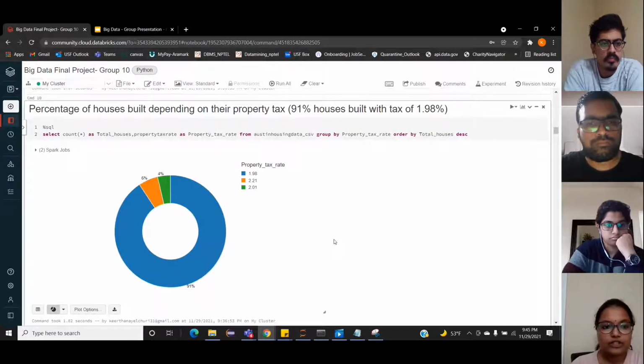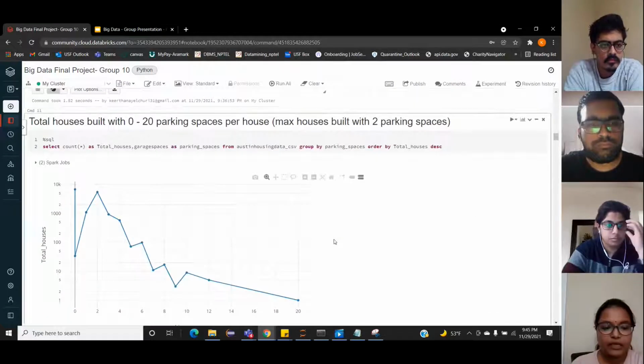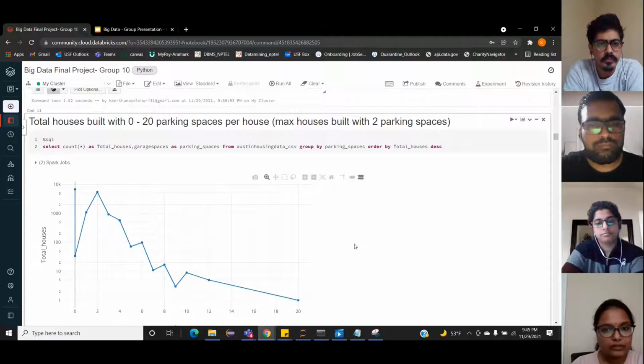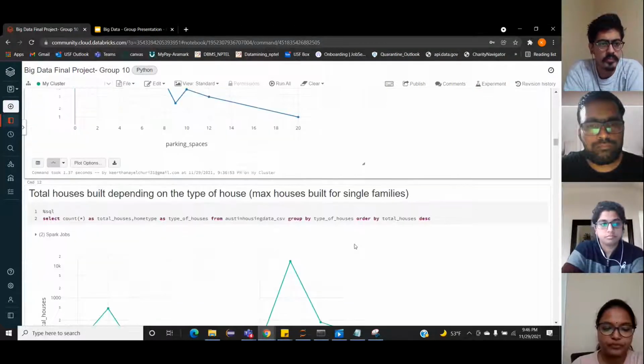The next donut chart shows the percentage of houses built depending on their property tax, and we found that 91% of houses built had a property tax of about 1.98%. The line chart here was built to show the total number of houses depending on the total parking spaces in each house, and we found that the maximum houses built had parking space of around 2.